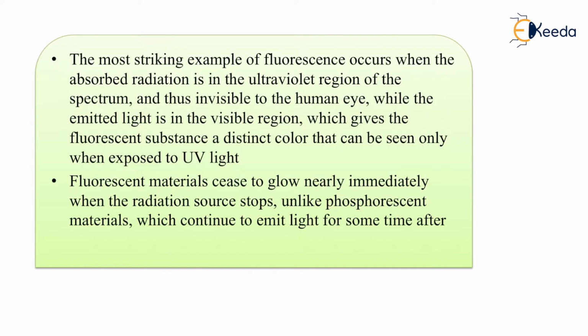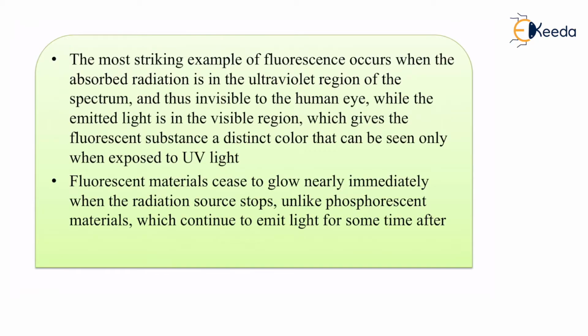Fluorescent materials cease to glow nearly immediately when the radiation source stops, unlike phosphorescent materials which continue to emit light even after some time. This is the main difference between fluorescent and phosphorescent materials.